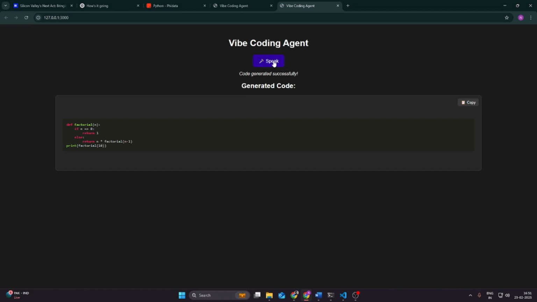And that's how you can build your own vibe coding agent. The complete code is available in the description below. You can try it out, experiment with different AI models.